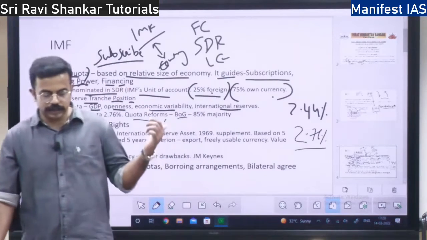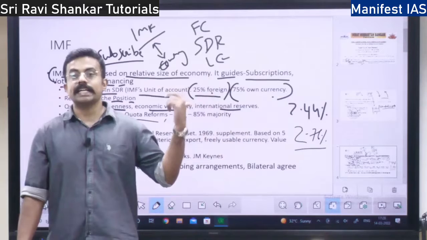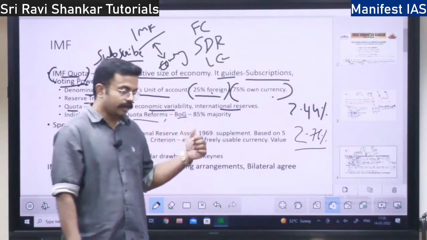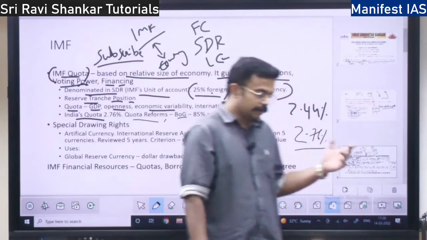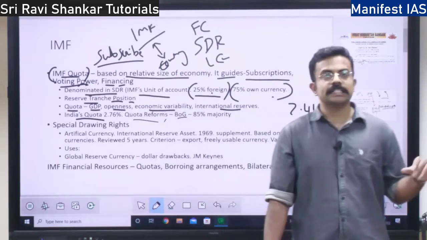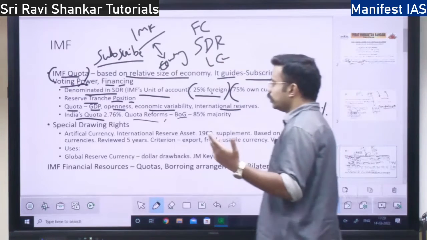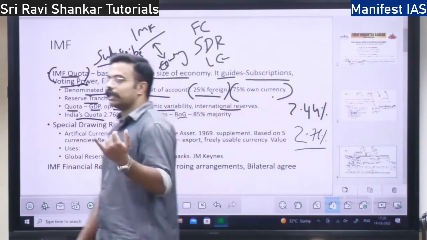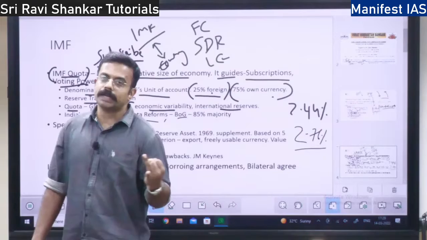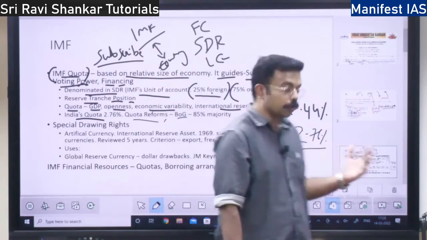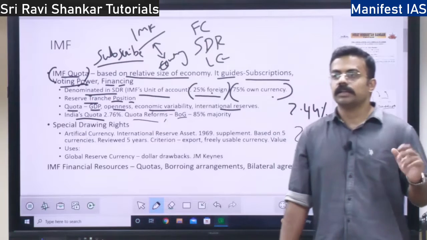So in the IMF, what happened? The Chinese currency was also taken as one of the currencies which measures the SDR. So SDR earlier was measured on what currencies? US dollar, Japanese yen, UK pound, and euro. It was dependent on these currencies.